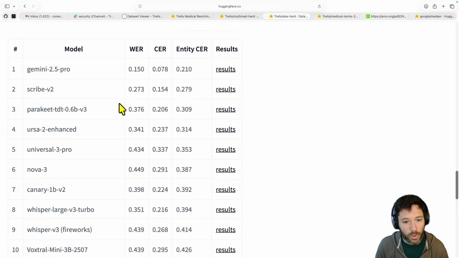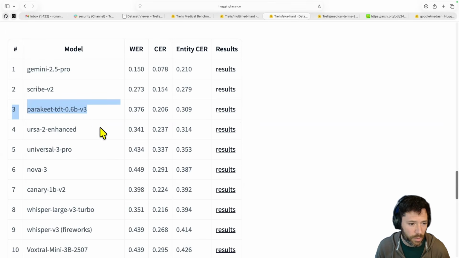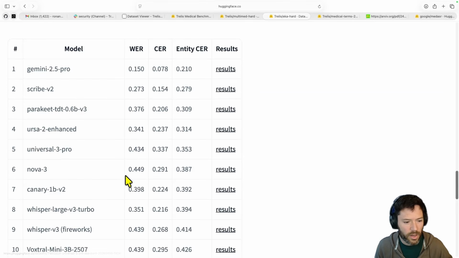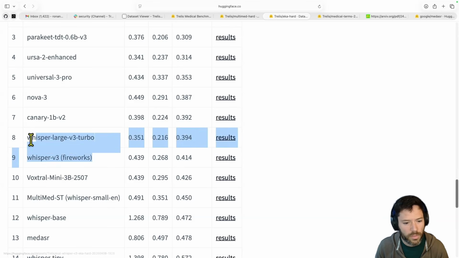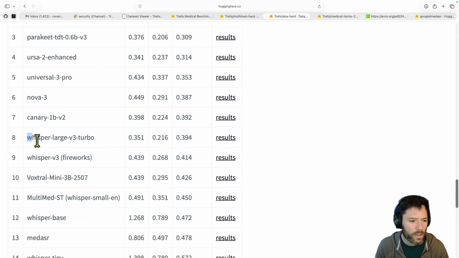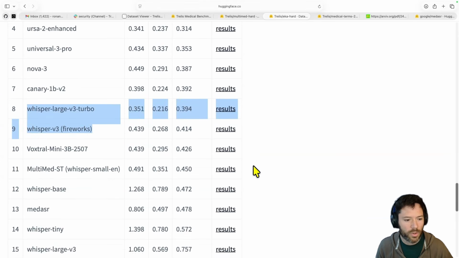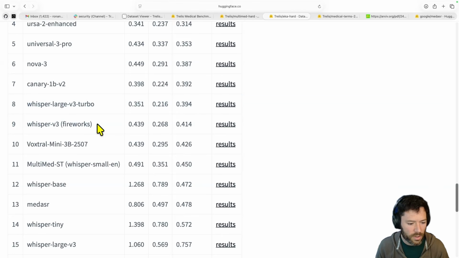And let's just see the leaderboard. So here, Gemini 2.5 Pro is the best in terms of quality on entity character error rate. Scribe v2 is next. Then Parakeet actually does well on this data set, which is an open source model. Speechmatics Ursa model, Universal 3 Pro from Assembly AI, Nova 3. And then you have Whisper starting off here. And yeah, you can see these two Whisper models scoring very close. This is the turbo version. This is the non-turbo large version.